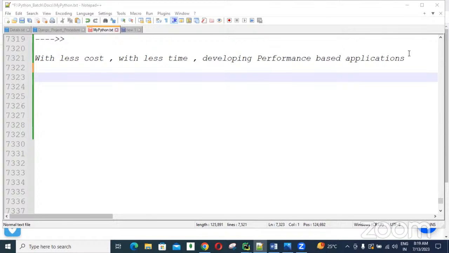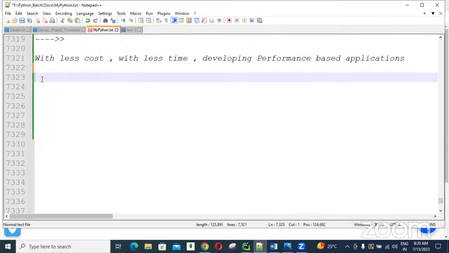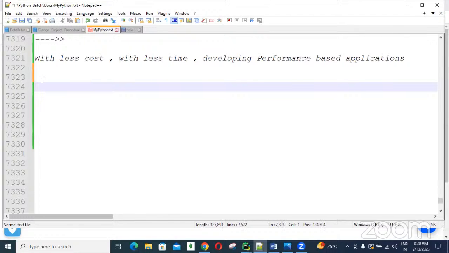So no need to spend much more time for the demos, guys. Directly from the installation onwards, we will spend more time. Everything I will take care. Step one, what? Step two, what? Step three, what? Like that. I will focus more and more on procedure, guys. If you know the procedure, you can easily develop programs by yourself.